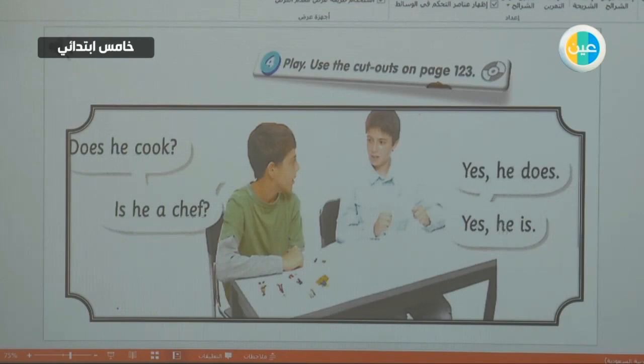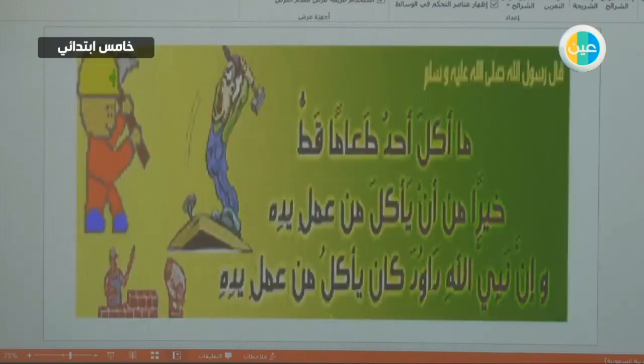Okay? And as I mentioned last time, you should respect all jobs and be grateful to them. And remember that Rasulullah sallallahu alayhi wa sallam said that no one has ever eaten better food than that which he eats from the work of his hands, and that the Prophet of Allah Dawud used to eat from the work of his hands. So we must be proud of all jobs.